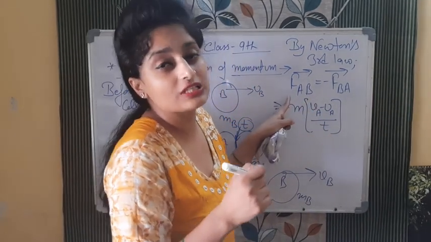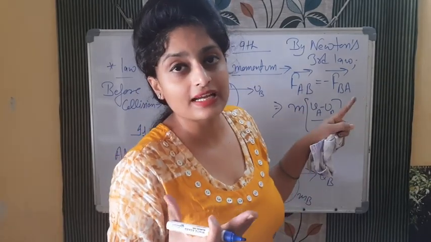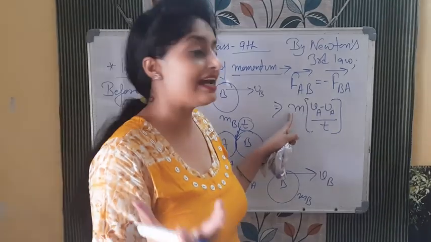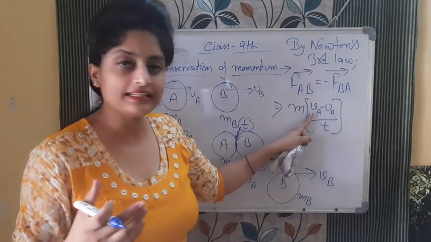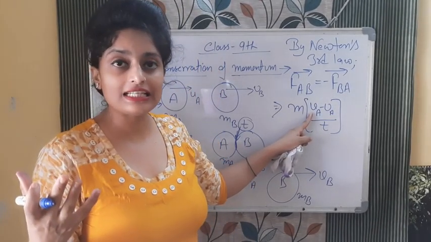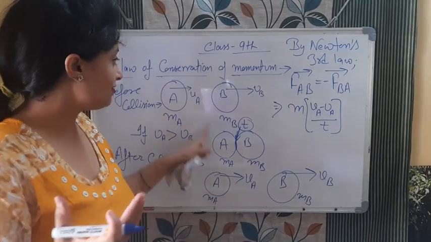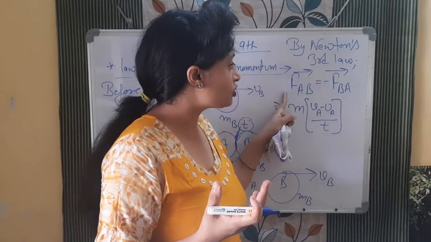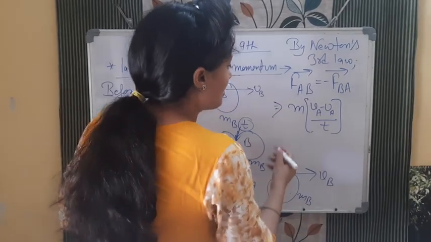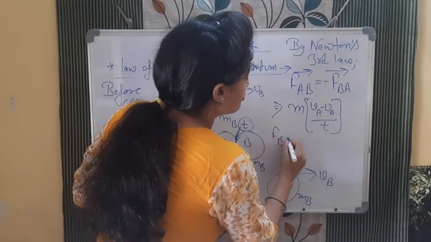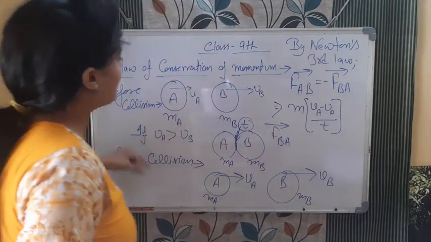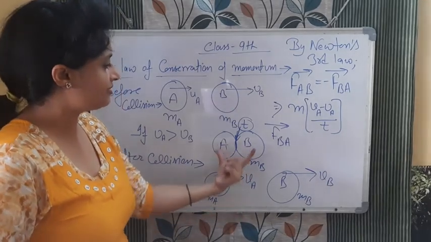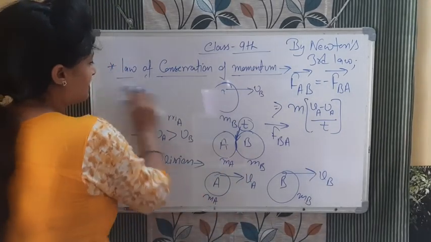A के ऊपर जो फोर्स लग रहा है, अभी A के ऊपर फोर्स लगेगा तो किसकी acceleration, किसकी velocity change होगी, यहाँ पे velocity में किस में change आएगा, A में. So कितना change आया, पहले कितनी थी, sorry, final velocity कितनी है A की, VA. Initial velocity कितनी है, UA. So write down VA minus UA by T. This is the force on A due to B. Now if I will write force on B due to A, okay, can I remove this diagram, क्योंकि I hope you got this diagram. ठीक है, this was the initial velocity, this was the final, this was the collision, so you got this. I am erasing this.